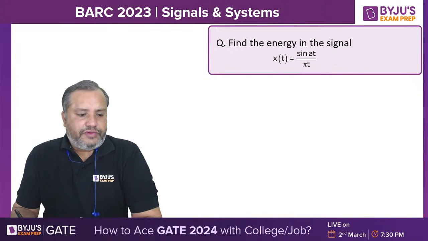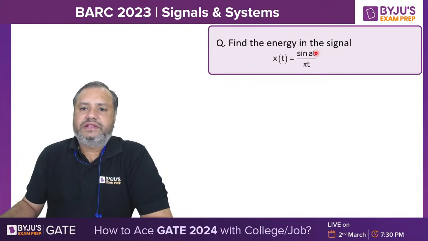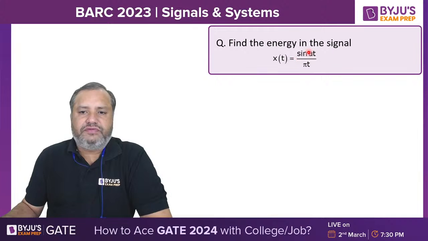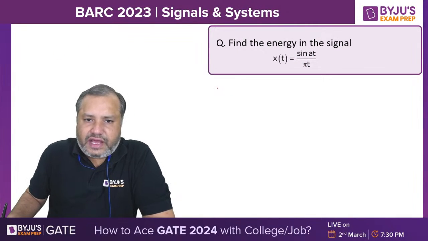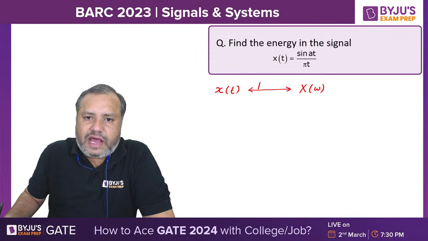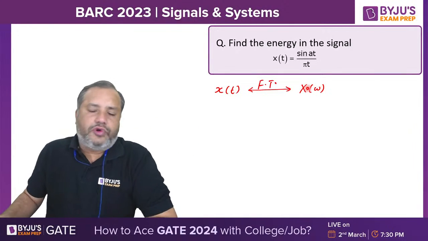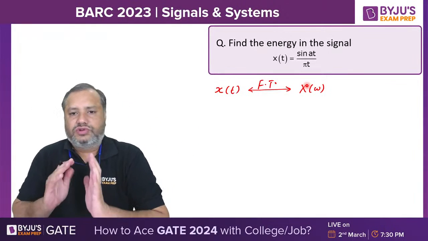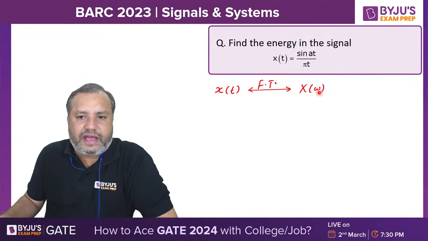We will just revise some very important questions and concepts. Find the energy in the signal. We are given a signal x of t, which is sin at upon pi t. For this signal x of t, the Fourier transform is x of omega. We can calculate the energy either by using the time domain signal or by using the Fourier transform. So the energy of this signal can be calculated either from x of t or from x of omega.